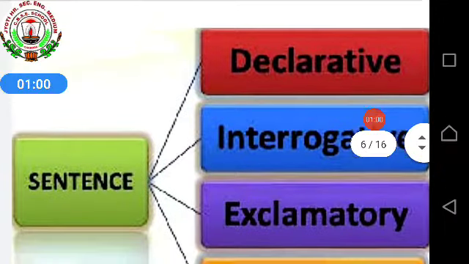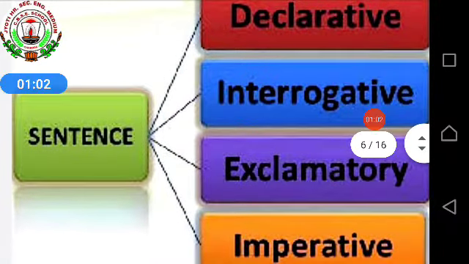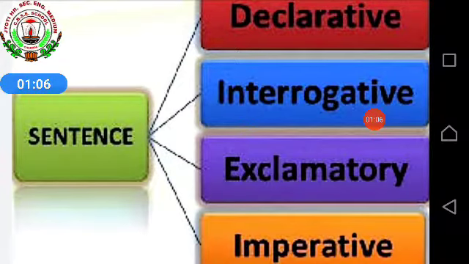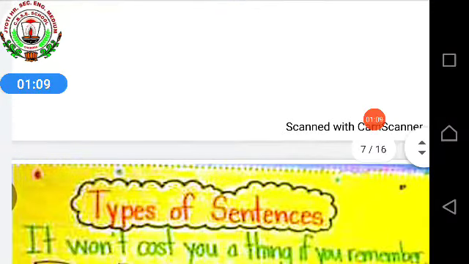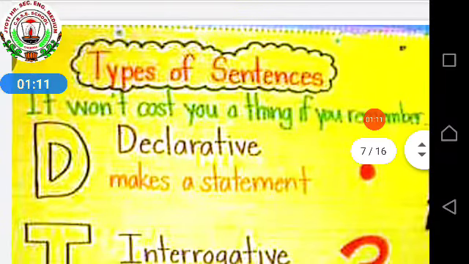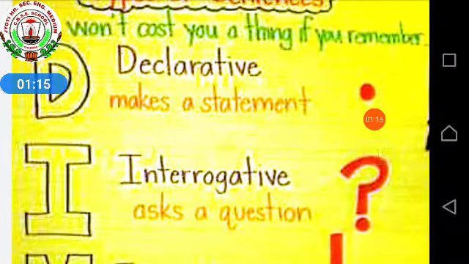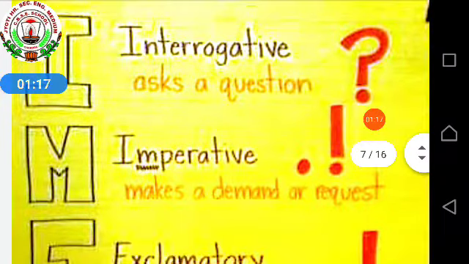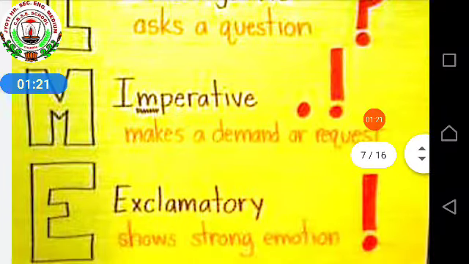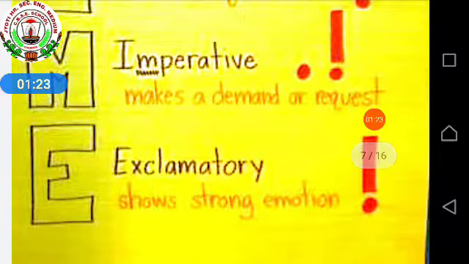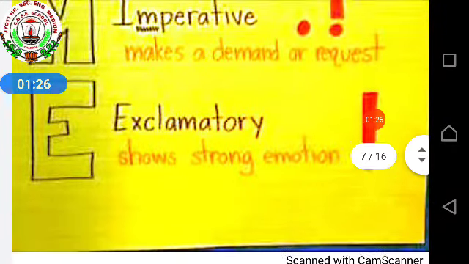How many types are there? 4. Declarative, interrogative, exclamatory, imperative. Then separate definitions also we learned. Declarative makes a statement, interrogative asks a question, imperative makes a demand or request, exclamatory shows strong feeling or emotion.